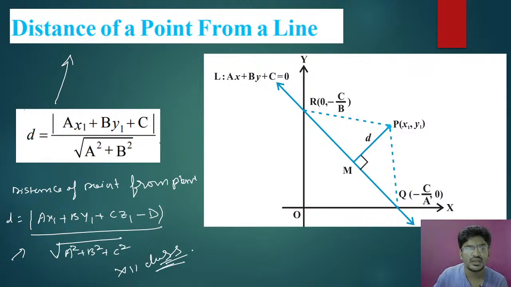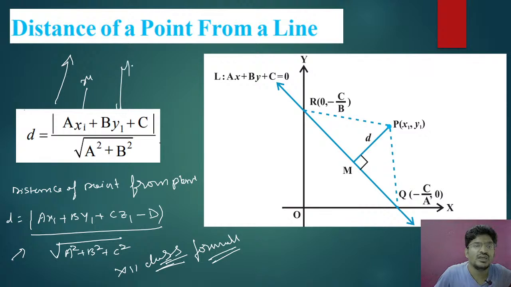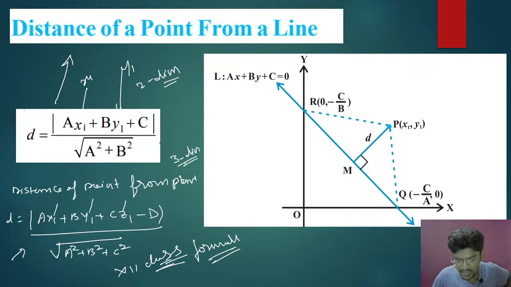So for that you can just see where you use x1 and y1, that is 2 dimension. Here you use x1, y1, z1, that is 3 dimension. So now in 2 dimension what you have is mod of ax1 plus by1 plus c divided by root of a square plus b square. So this is your distance of a point from line.